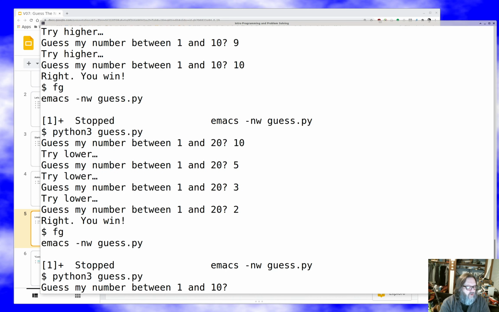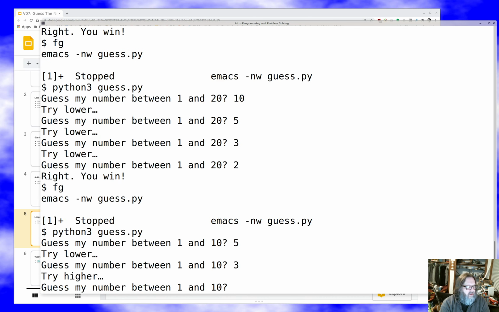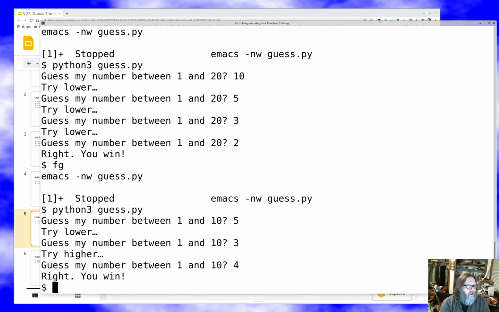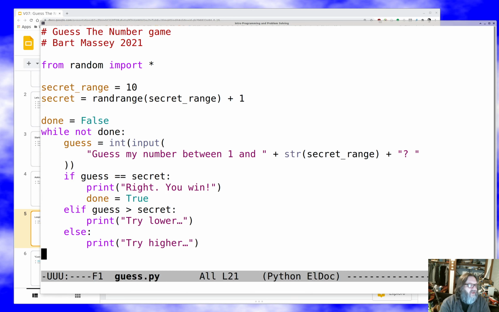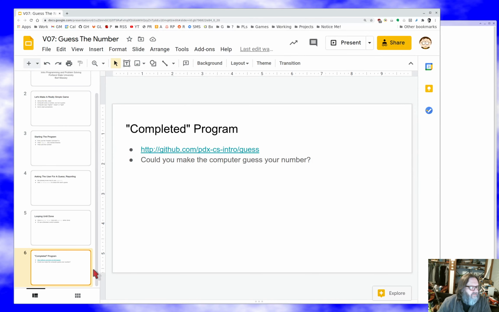Let's make sure that still works. 5, 3, 4, yay, and it works just fine still. So that's another way to control this loop. I actually like that a little better in some ways. It's a matter of taste. So I've linked in the notes the completed program where we're leaving it now.